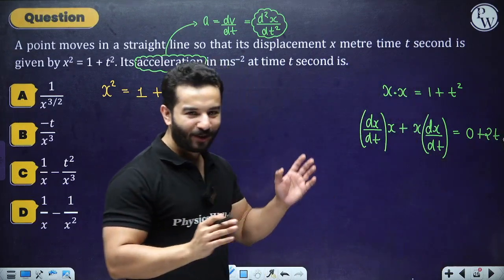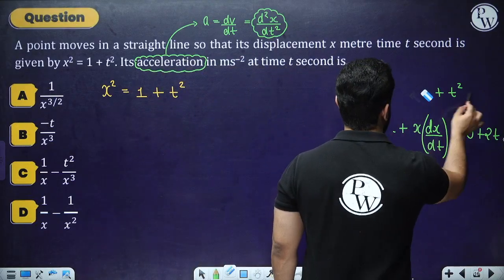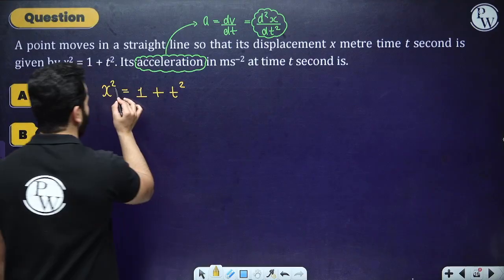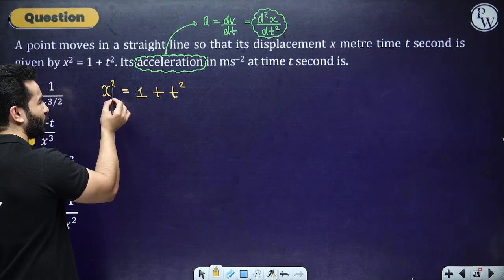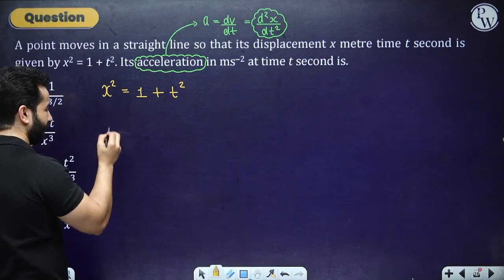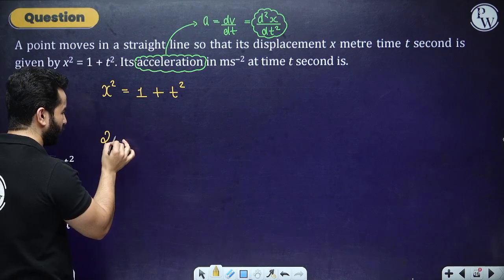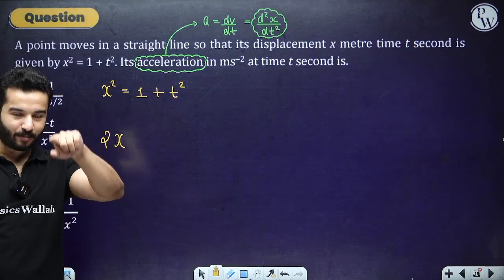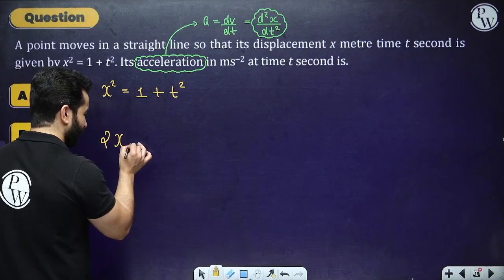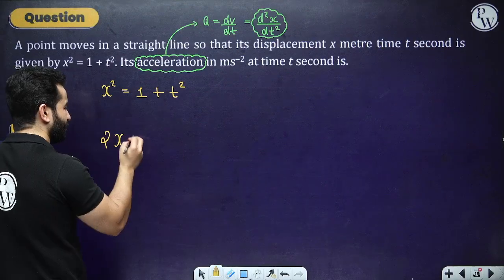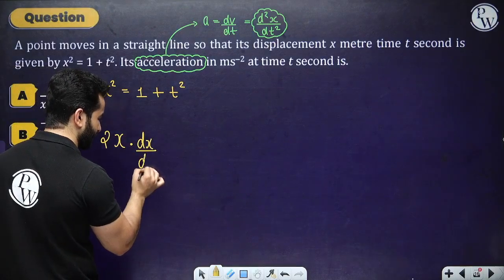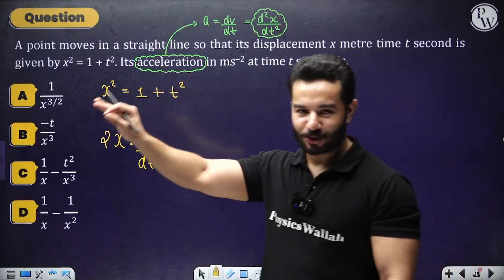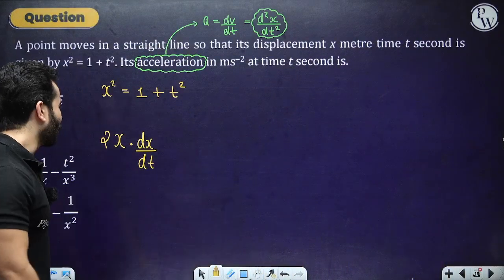But we don't have this much time, and we really don't need to break these things down this way. So how we are going to do it is, okay, I've got this 2 over here. Just look at it as a chain rule. This is the outside function, 2. Bring it down. Whatever is inside, x is inside. Decrease that power by 1. So 2 minus 1 is 1. Multiplied by, go inside and differentiate the inside function, that is x dx by dt. Is that correct? If you're not getting it, pause the video, rewind it, watch it. If still you don't get it, watch my calculus class. I have explained chain rule thoroughly over there.